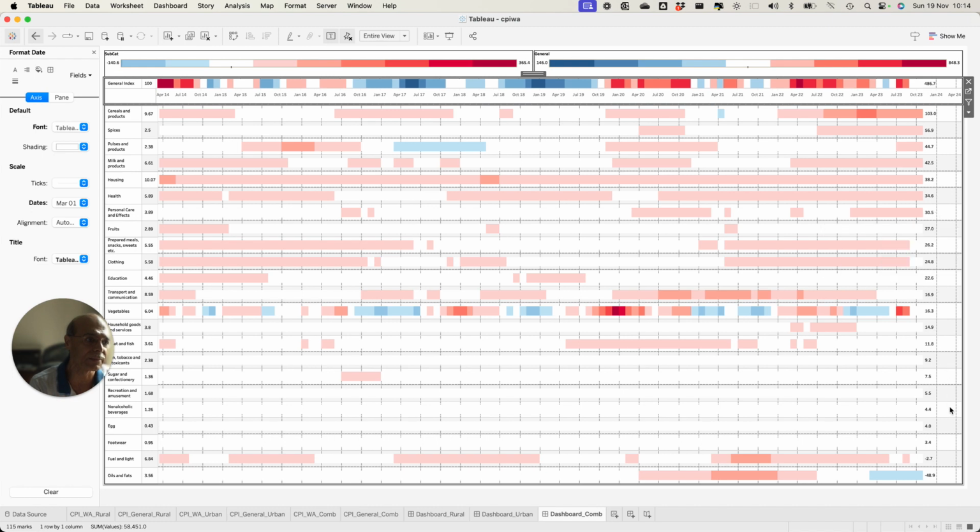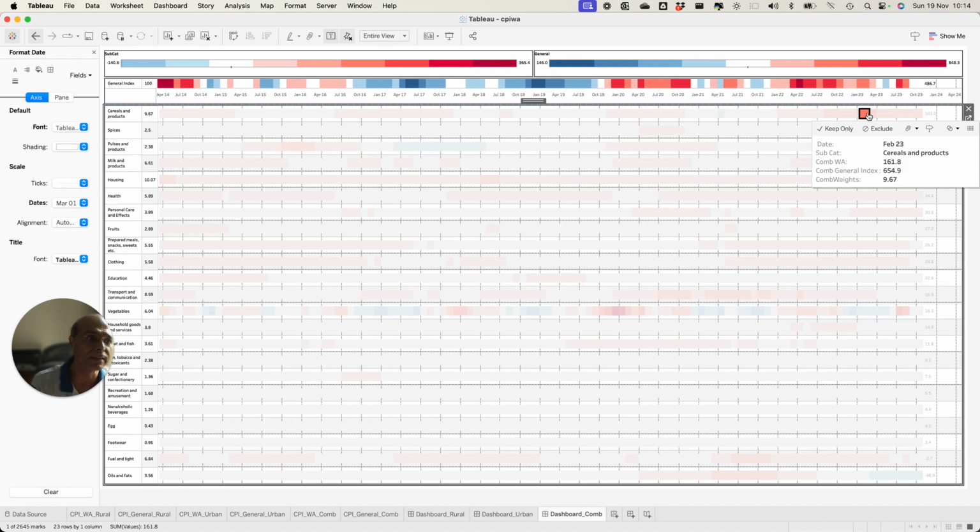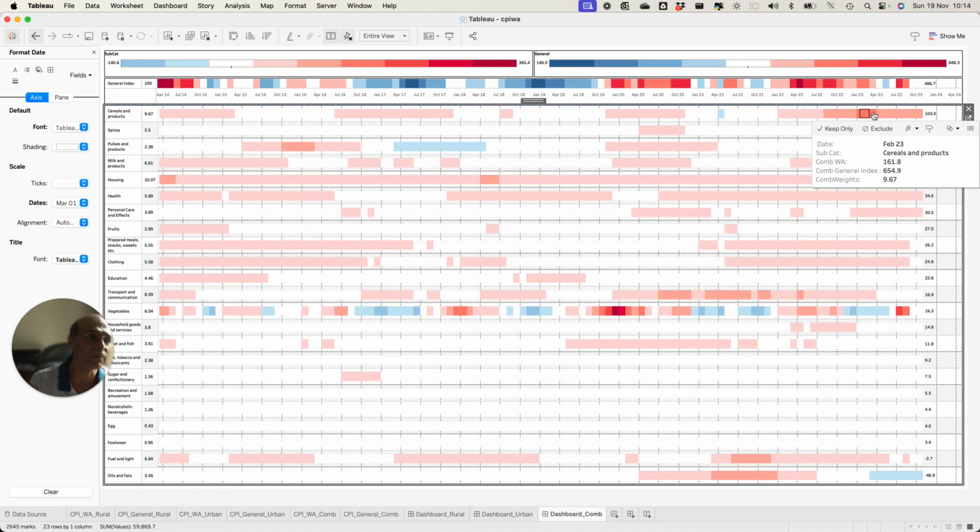So these are the basis points, right, for the latest years. It shows that, oh my God, we have cereal and products basically having a huge impact on the overall inflation. And this impact, if I go to, let's say, February 23, what was the number? Though it is very dark here, the overall inflation was very, very high, 1.161 basis points, and the combined inflation was how much? 654 basis points, right?